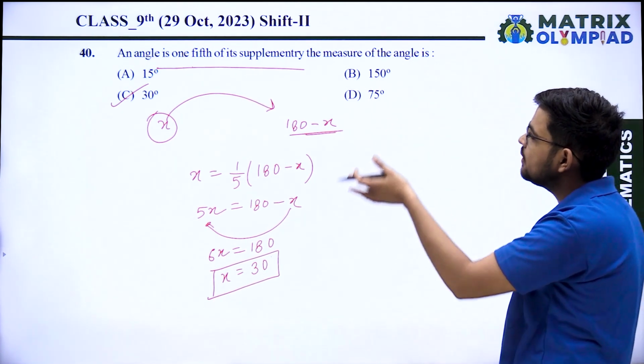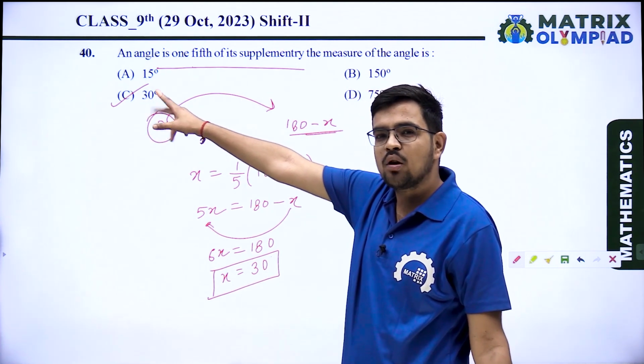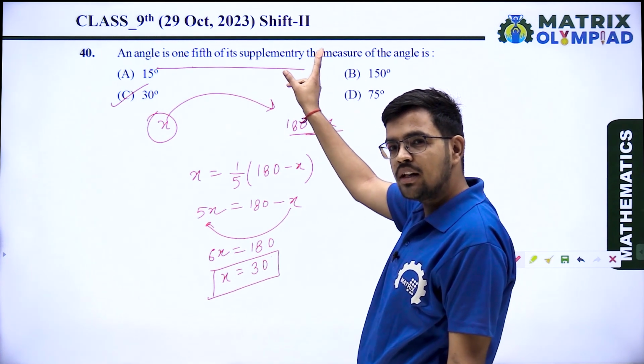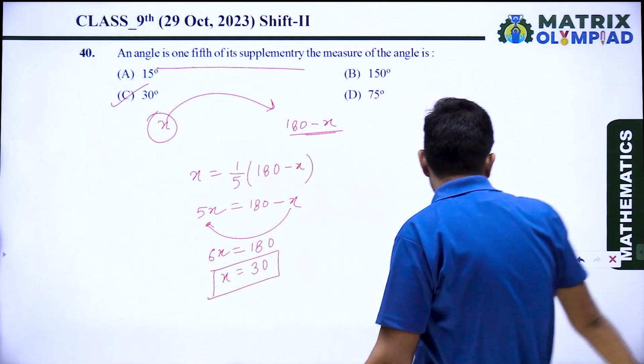Now you can cross check it. The angle is 30 degrees. It is 1/5 of 150 degrees, that is, the supplementary is 150 degrees. So it is 1/5 of 150 degrees. So option C is the correct answer.